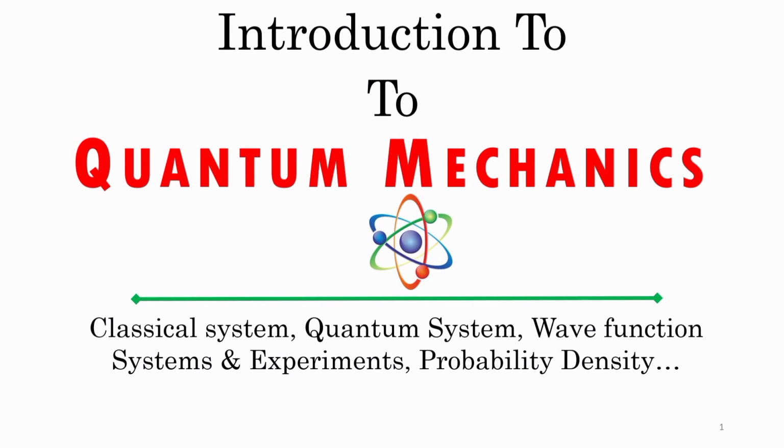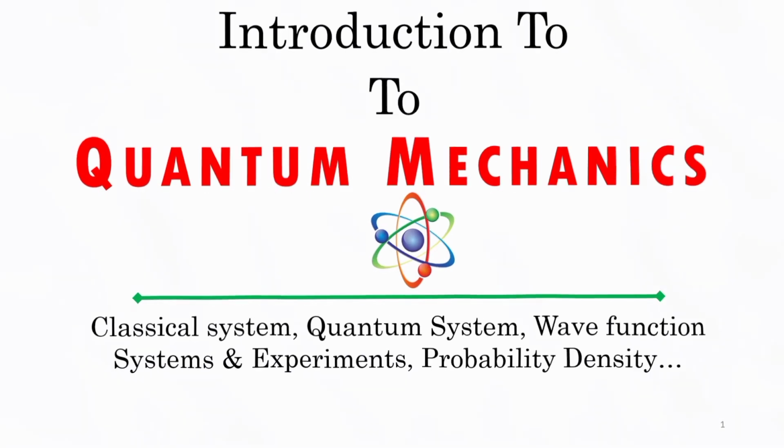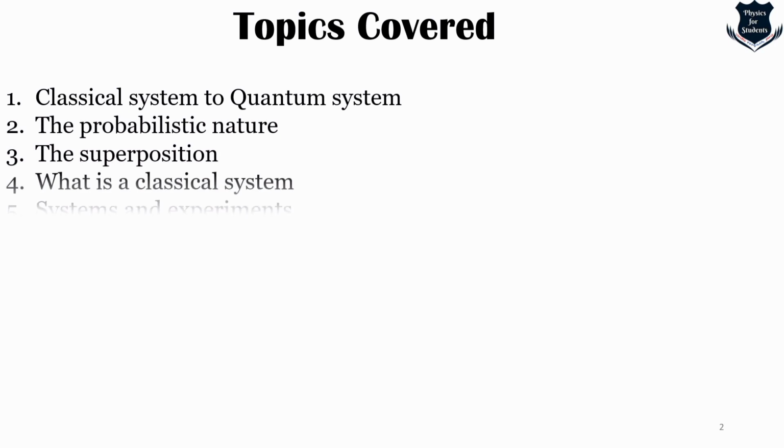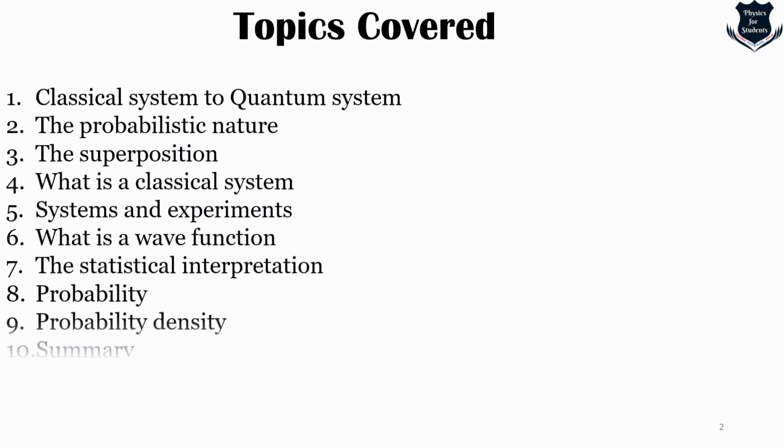Before we go ahead in understanding the details that we are going to cover, first let us understand what topics we are covering. We will first cover the most important thing: from classical system to quantum system, what is the core and key difference? What is the probabilistic nature of quantum mechanics? The superposition, what actually is a classical system?